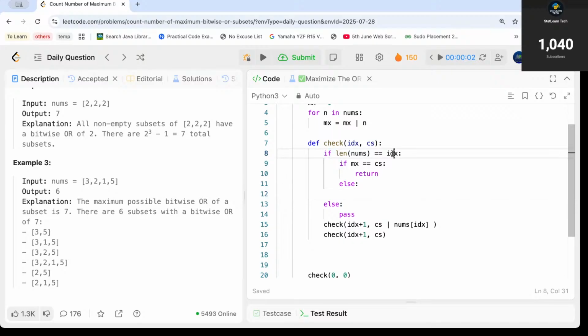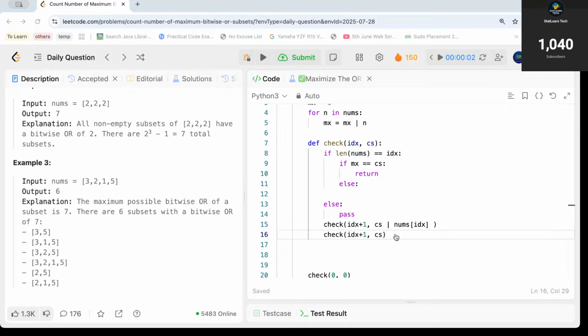We are trying to count, and the moment we get that my current index is equal to the length of my nums array, it means we are having a subset which has the complete array 3, 2, 1, 5. Now we are trying to add an element which is outside of this range. So at this point I have a subset whose bitwise sum is CS. And at this point I'm checking that if the index is more, I don't need to go to this condition, that is, I don't need to backtrack again.